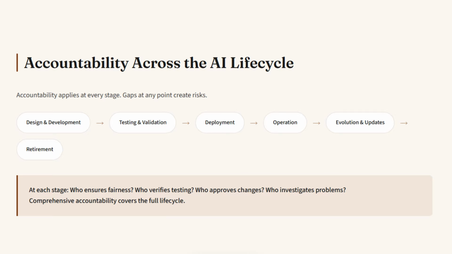Operations. Who owns the ongoing performance? Who investigates when metrics indicate problems? Evolution and update considerations. Who reviews changes to AI systems? Who ensures updates don't introduce new biases? And retirement. Who decides when AI systems should be decommissioned? Who manages transition to alternative approaches? Gaps in accountability at any of these stages create risks. Comprehensive accountability covers the full life cycle.